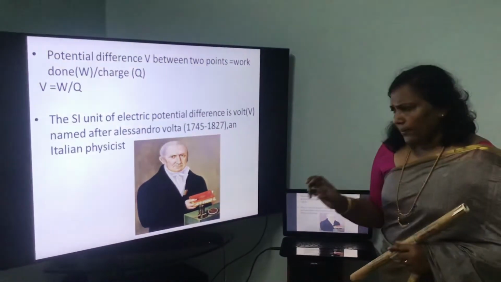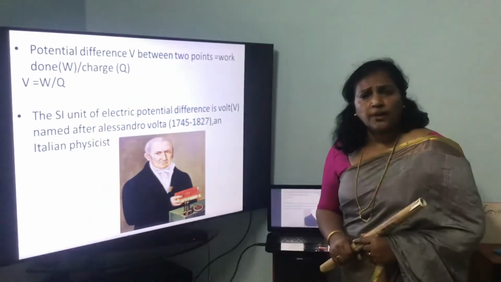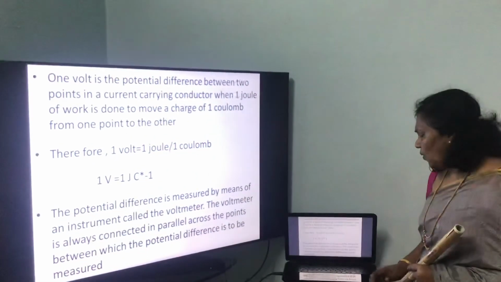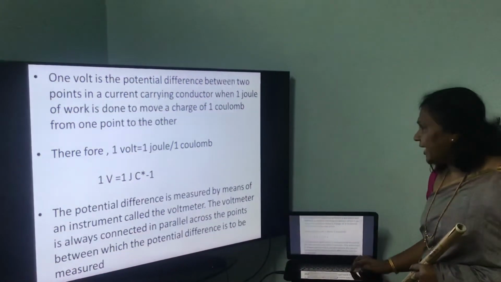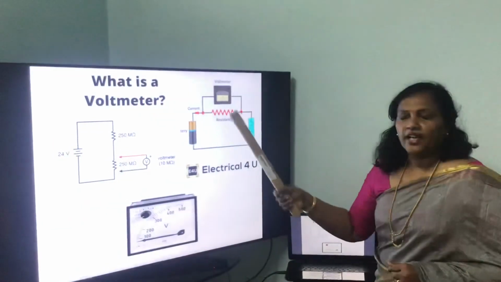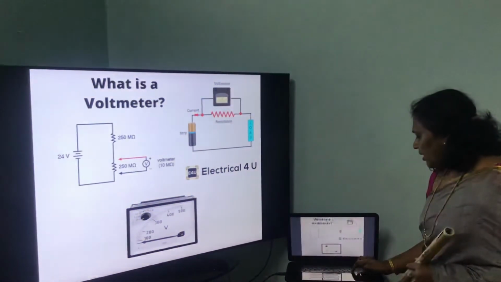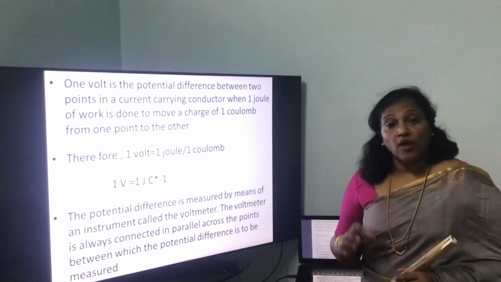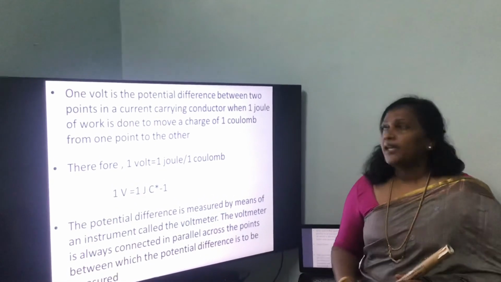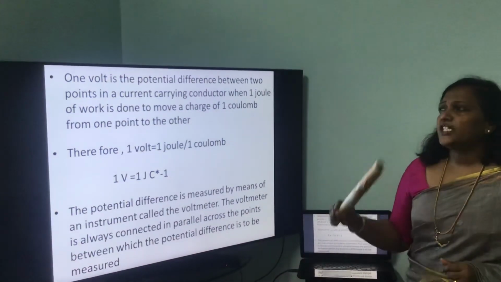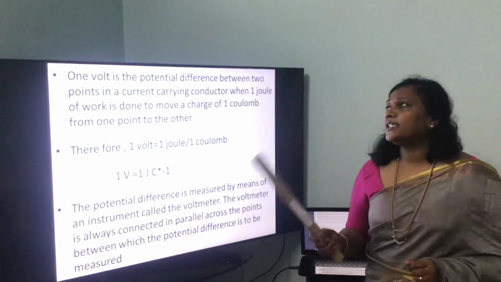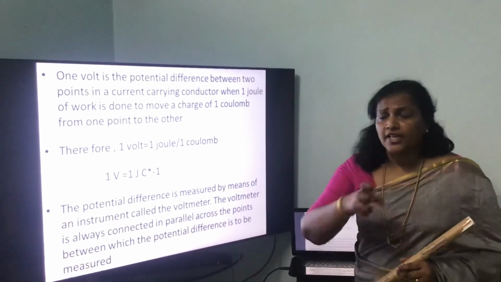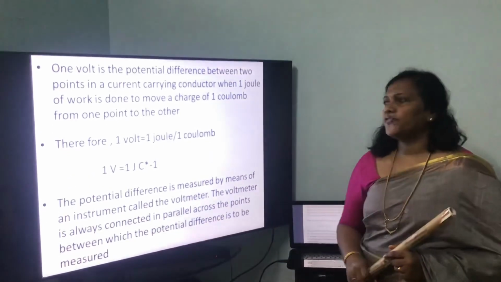The instrument which is used to measure the potential difference is voltmeter. And this voltmeter is always connected in parallel in a circuit. When you say there is 1 volt in an electric circuit, it is the potential difference between 2 points in a current carrying conductor when 1 joule of work is done in moving 1 coulomb of charge.